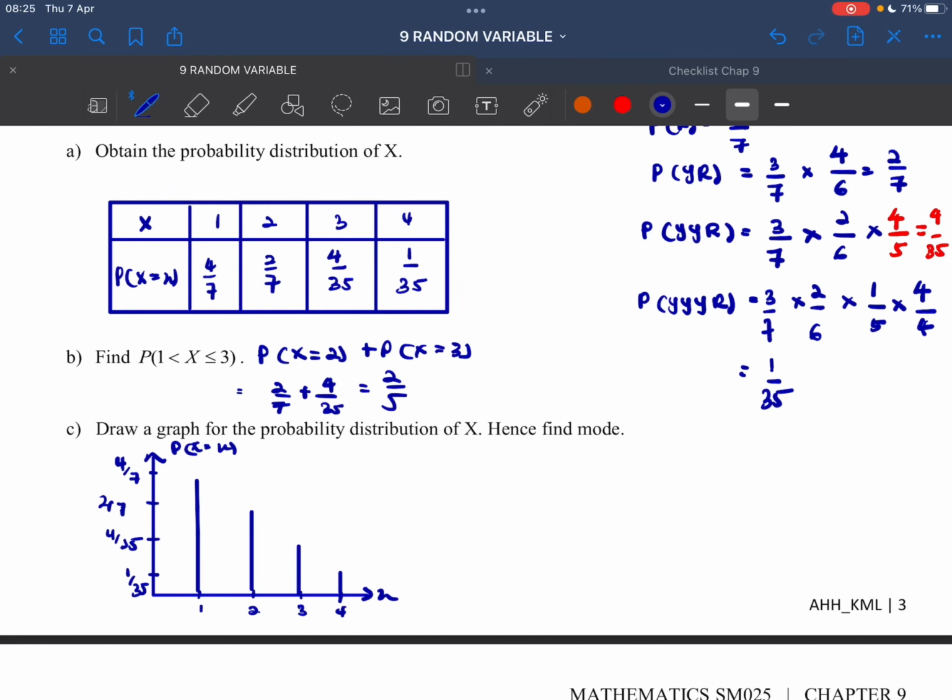The question said find the mode. How do we find the mode? We look at the highest one. So the mode is equal to